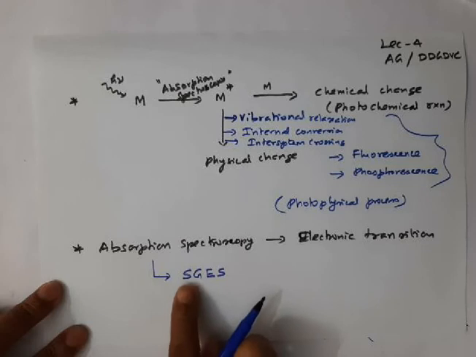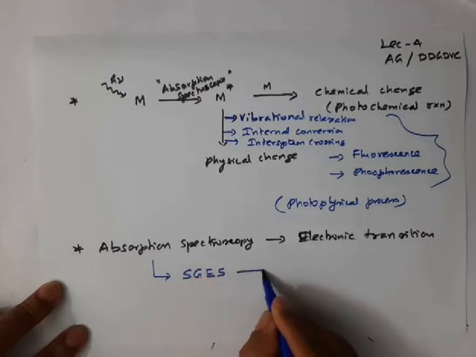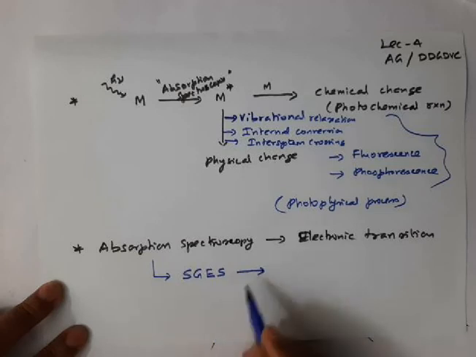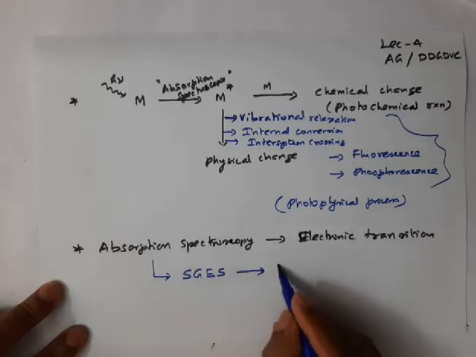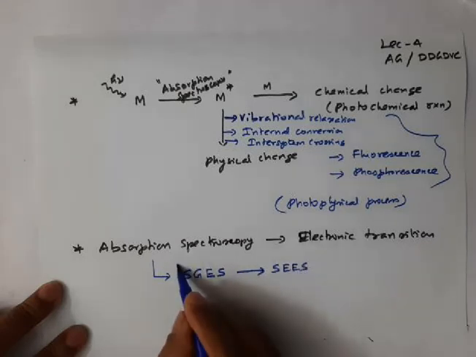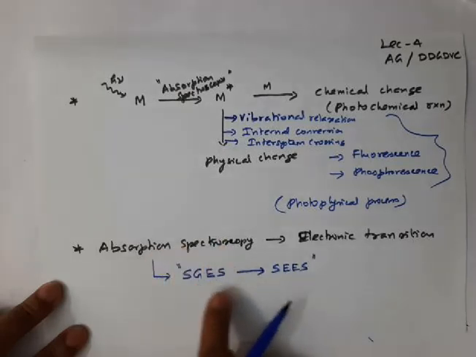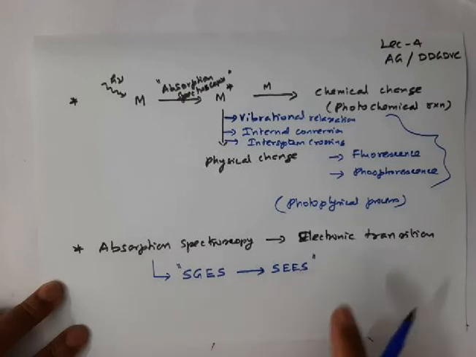Stable means the electronic state has a minimum. If the molecule undergoes transition from the ground electronic state to a stable excited electronic state, so usually in absorption spectroscopy, the transition will occur from the stable ground electronic state to a stable excited electronic state.